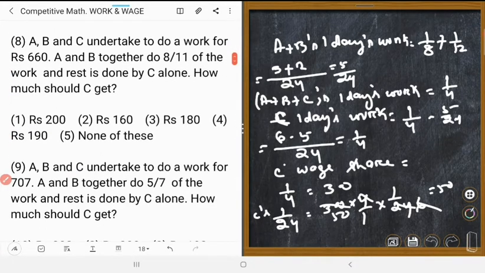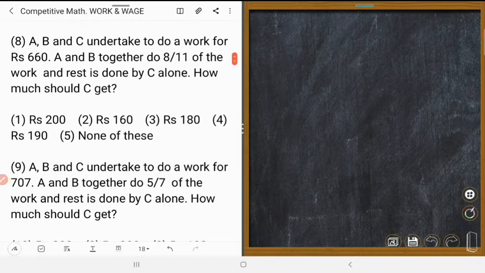Next one is number 8. A, B and C undertake to do a work for rupees 660. A and B together do a part of the work and the rest is done by C. How much does C get?